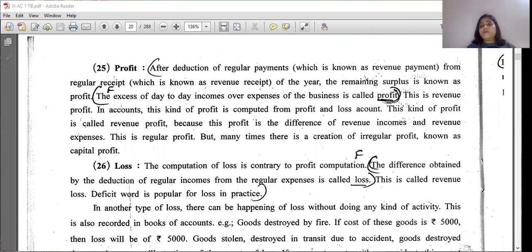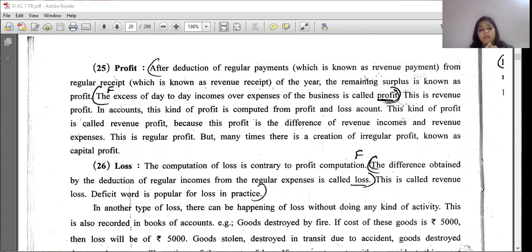Yes or no? Suppose you are running a business and there is a fire in your place and your goods of rupees 5,000 are destroyed. Have you sold those goods and got the money? No, but you had a loss, because you had purchased those goods and now you didn't sell them, but you incurred an accident so your goods are burned. And that loss is also shown in the profit and loss account.